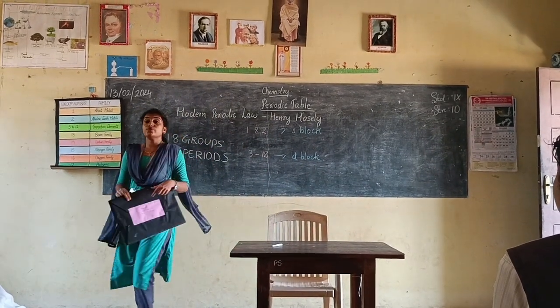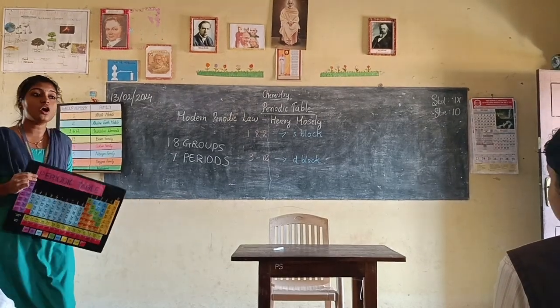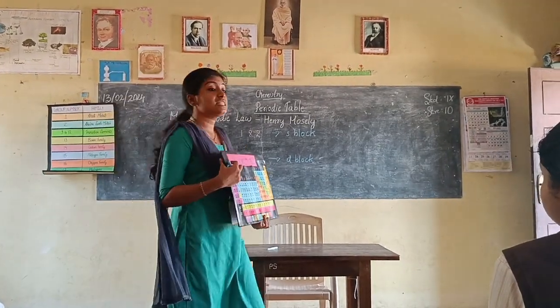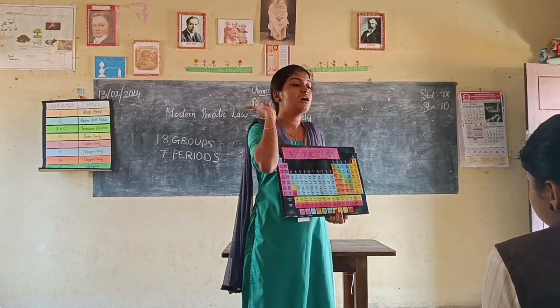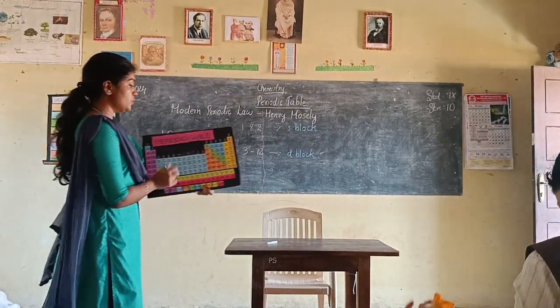From group 3 to 12, this block is called the D block. What is that block? D block elements. Transition elements are metals and form colored compounds. Is that clear? Yes.